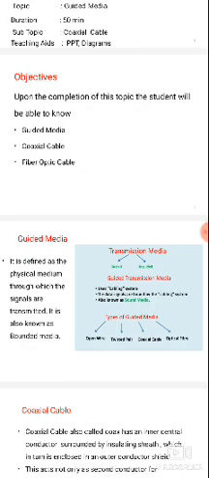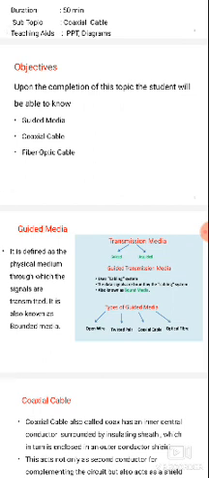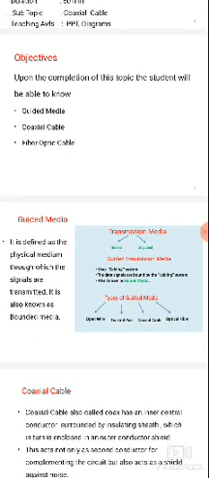The twisted pair cable is divided into two types: one is the UTP and the second one is the STP. UTP stands for unshielded twisted pair cable. The unshielded twisted pair cable consists of two conductors covered by PVC material. Its main use is for both voice and data communication, but it supports only shorter distance communication.